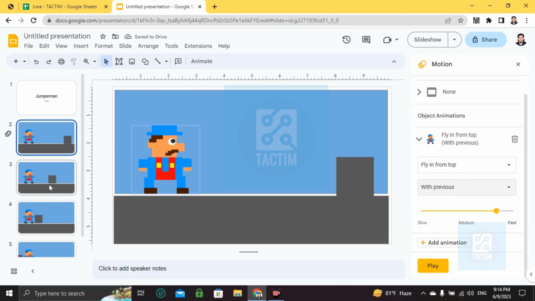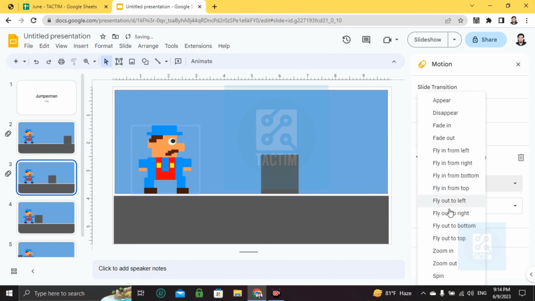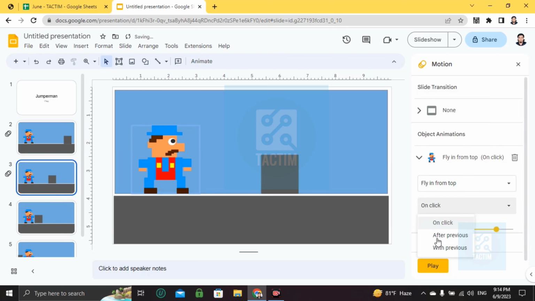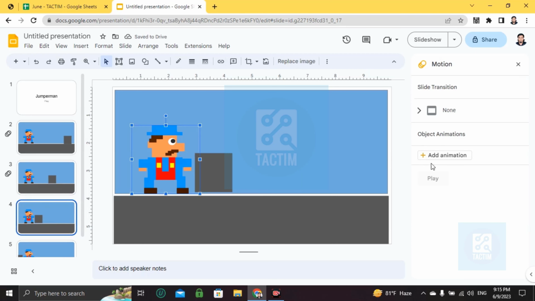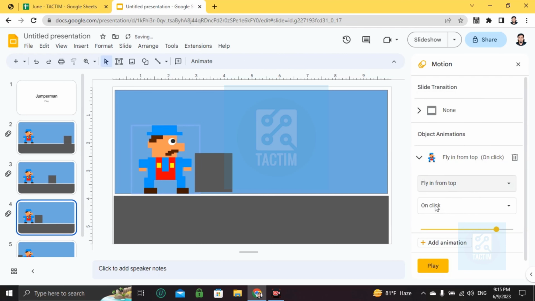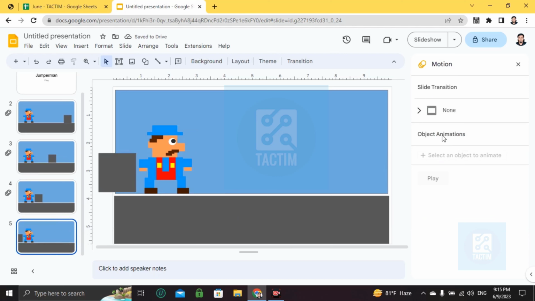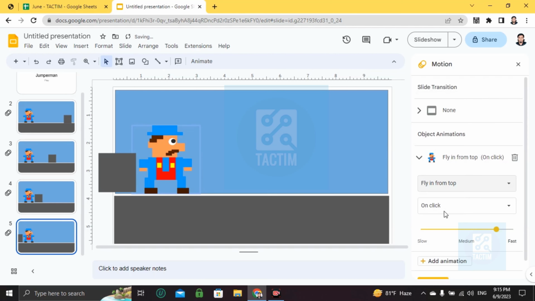So the second one is again choosing this guy, add animation, appear, fly from top with previous, and you can make it fast. Okay, the third one is again choose this guy, animation, fly from top. For the last one, same.